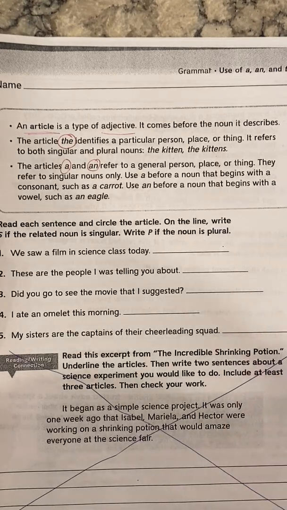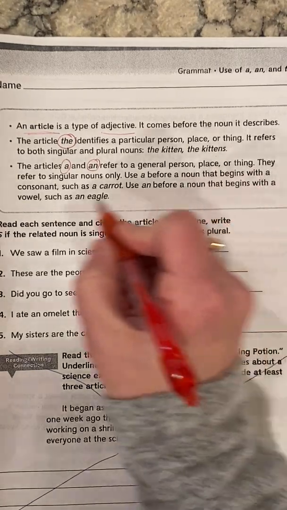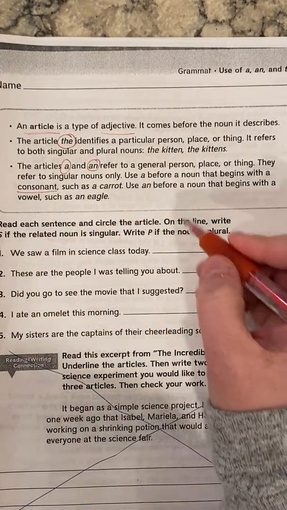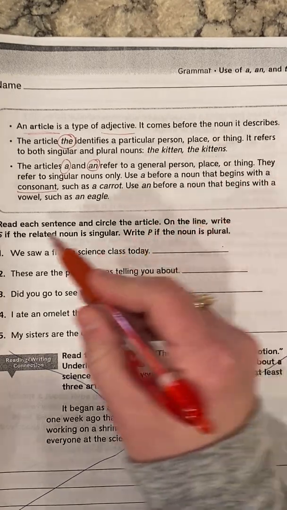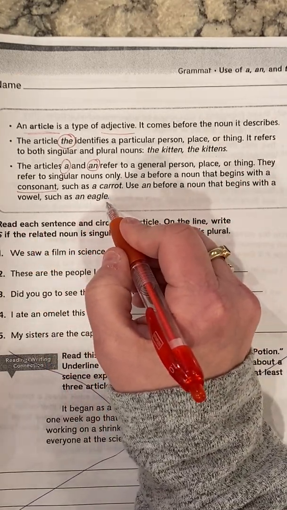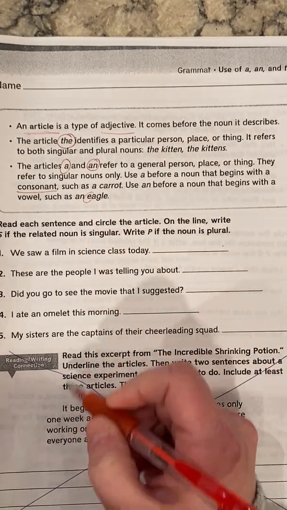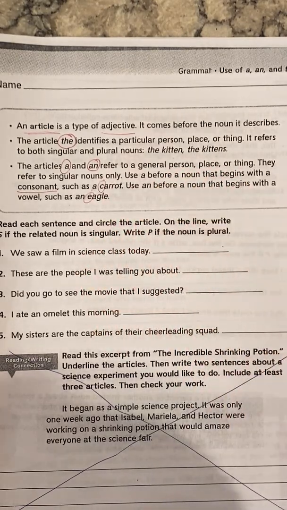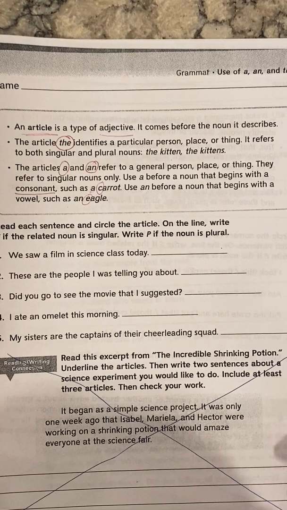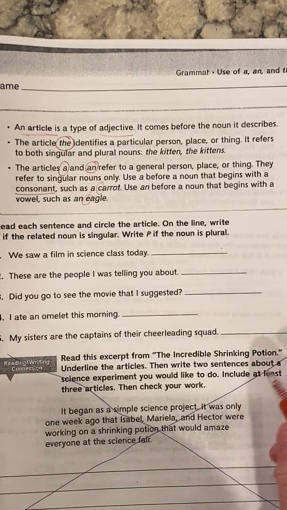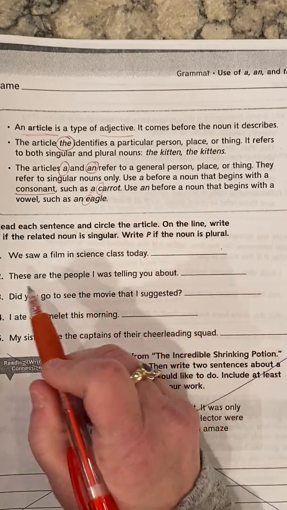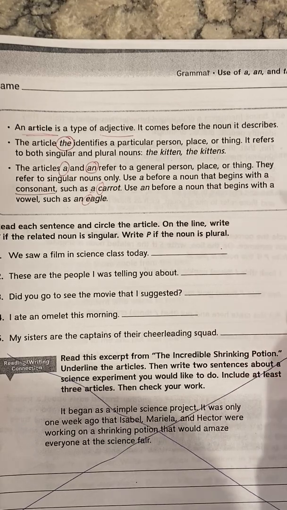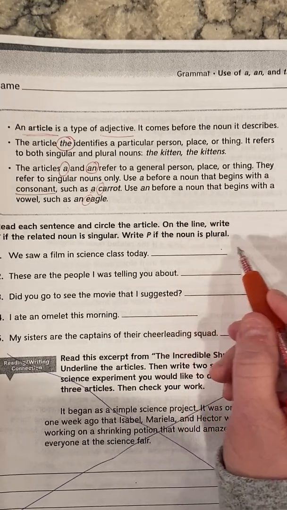Now we use the article a before a noun that begins with a consonant sound, such as carrot. And you use an before a noun that begins with a vowel sound, such as an eagle. Eagle starts with a vowel, so you use an before it. Carrot starts with a consonant, so you use a before it. So down below for 1 through 5, you were supposed to circle the article and then tell if the noun that it's describing is singular or plural. You simply had to write an S or a P for singular or plural.